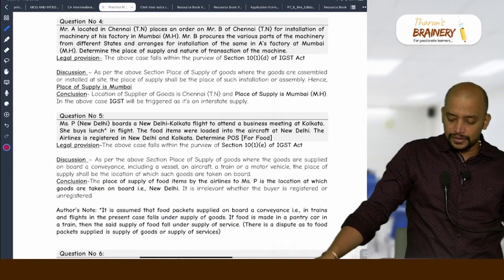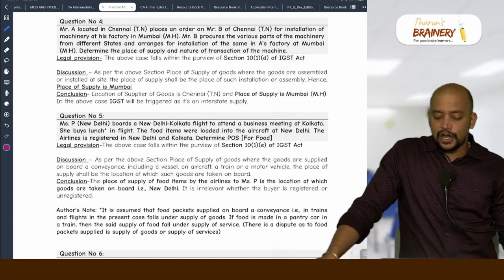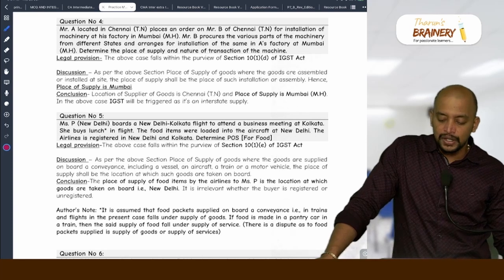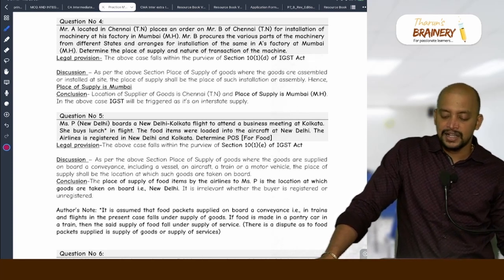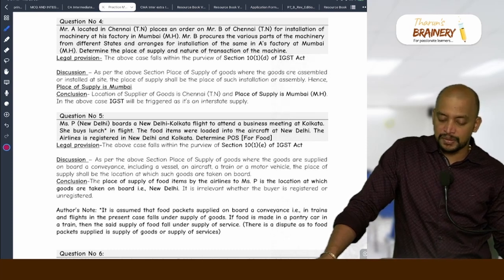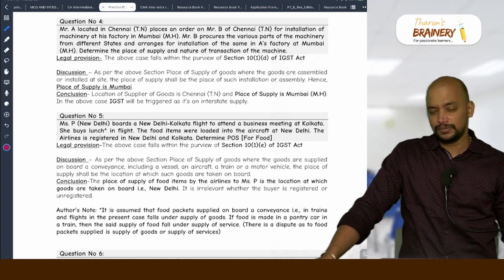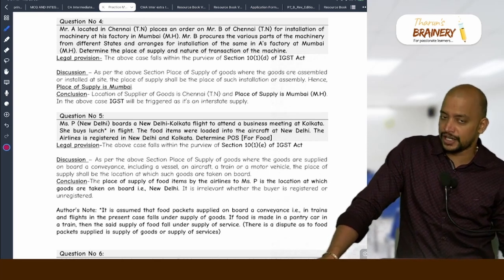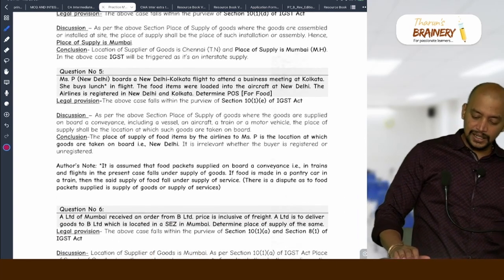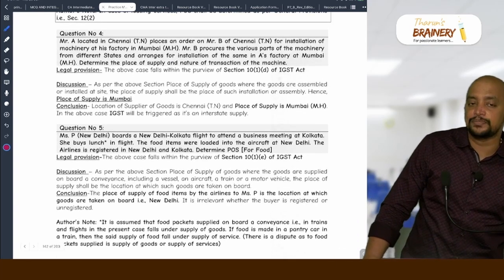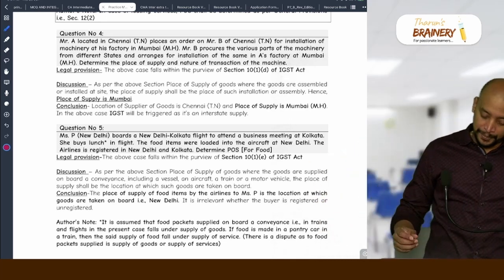Then next 4, Mr. A located in Chennai, Tamil Nadu places an order on Mr. B of Chennai, Tamil Nadu for installation of machinery at his factory in Mumbai, Maharashtra. Mr. B procures various parts of the machinery from different states and arranges for the installation of the same in A's factory at Mumbai. What will be taken as place of supply? It is installation. So we need to take location of installation, that is Mumbai. And what is the nature of supply? Where is supplier located? B in Tamil Nadu. Place of supply Mumbai, therefore it is interstate supply.